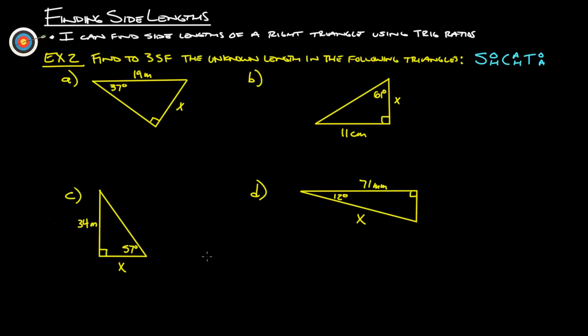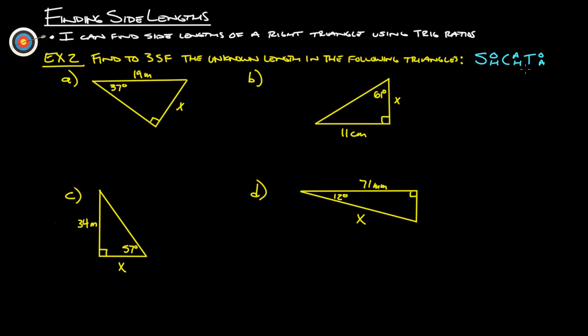I'm going to take you through the notes on finding side lengths. After this, you should be able to say, I can find side lengths of a right triangle using trig ratios. So, really just have one example to go through with you on this, and that should pretty much take care of us. So, example 2, find to 3 SF, 3 significant figures, the unknown length in the following triangles.